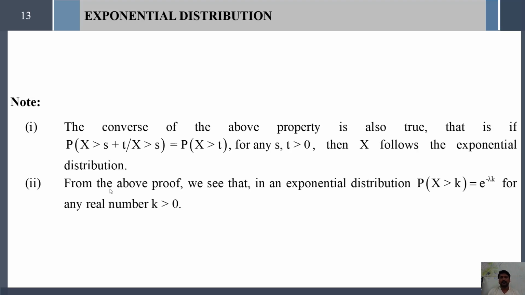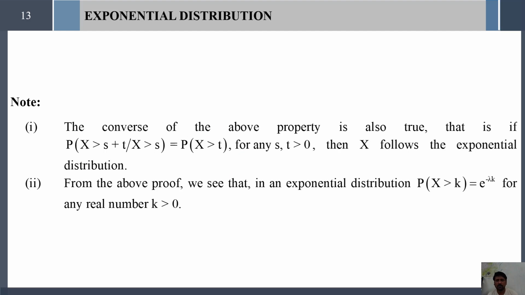And this note is important. The converse of this memoryless property is also true. I mean, if P(X > s + t | X > s) equals P(X > t), that is, if this probabilistic statement holds, then the corresponding random variable will follow the exponential distribution. That is the converse of the memoryless property.